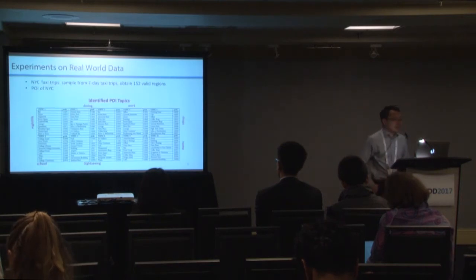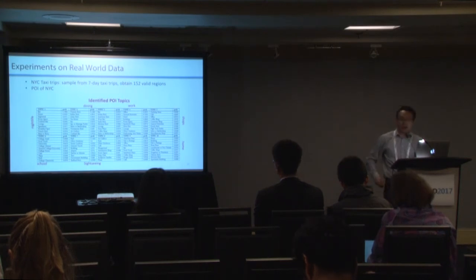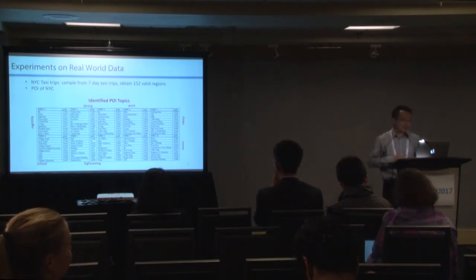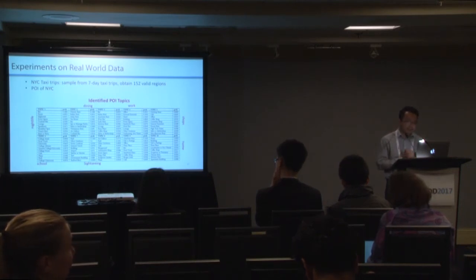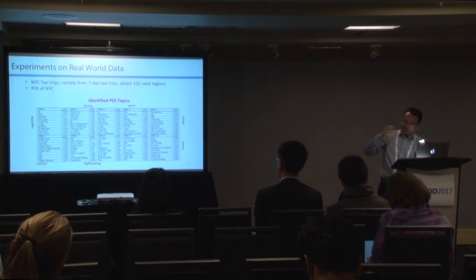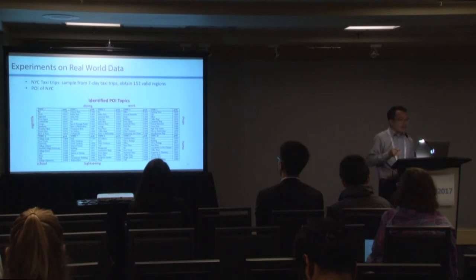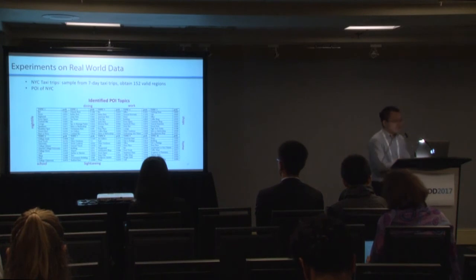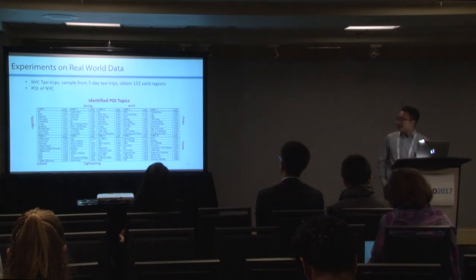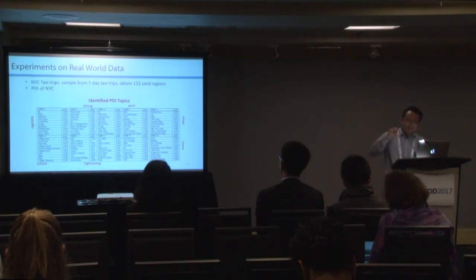We also validate our model on real-world data. The real data is from New York City's taxi trips, sampled from 7 days of taxi trips. We also do some data pre-processing and obtain 152 valid regions. And we use Google Maps for the points of interest of NYC. Here, the table shows the identified POI topics. As we can see, each POI topic accurately clusters some different POIs with some semantic meaning.